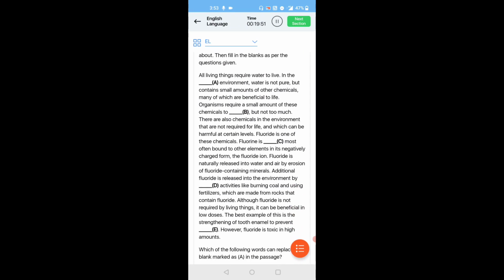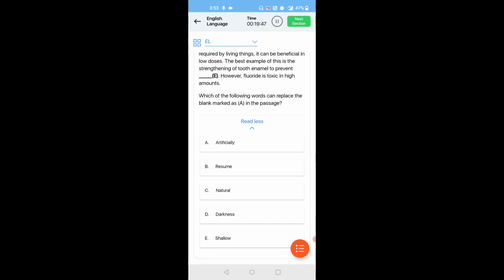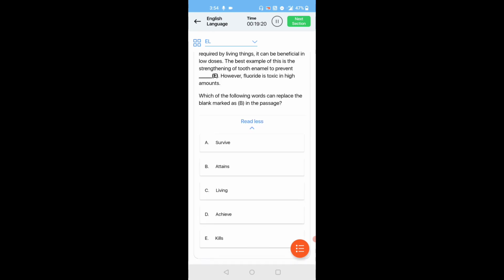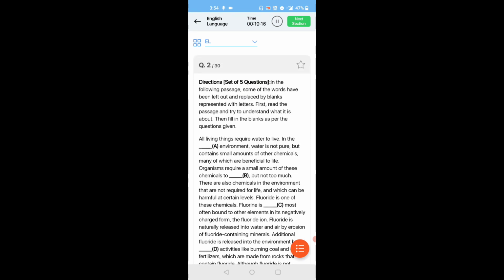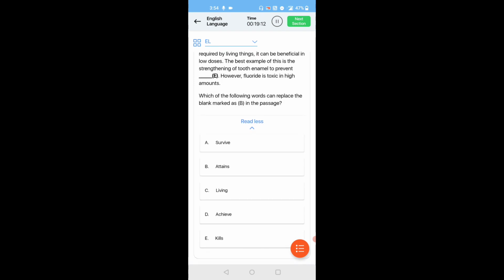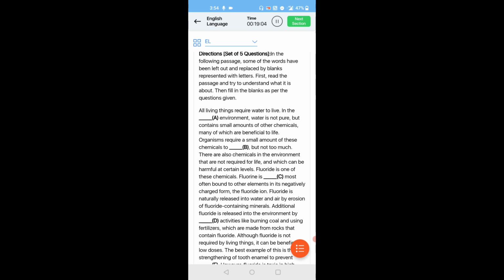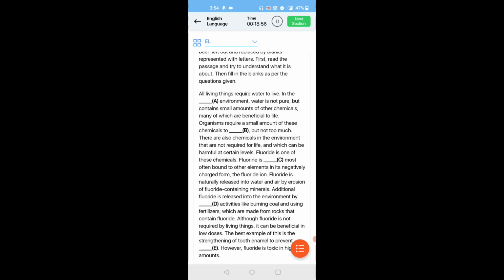All living things require water to live in the dash environment, in the natural environment. Next, water is not pure but contains small amounts of other chemicals, many of which are beneficial to life. Organisms require a small amount of these chemicals to dash but not too much. So here, organisms require a small amount of these chemicals to survive, but not too much. Next, there are also chemicals in the environment that are not required for life and which can be harmful at certain levels.